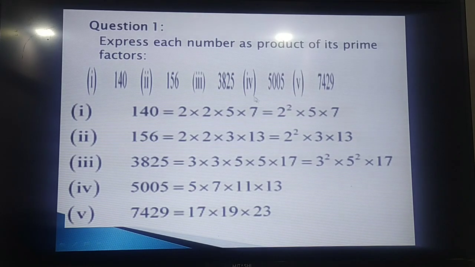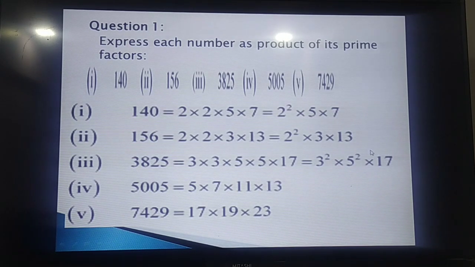But this 140 has got prime factors or divisors 2, 2, 5 and 7. So it is 2 square into 5 into 7. 156 can be factorized as 2 into 2 into 3 into 13. So the divisors of 156 are 2, 2, 3 and 13.